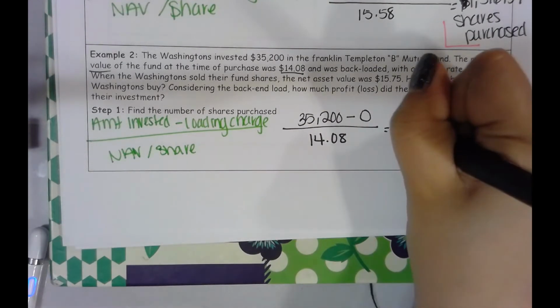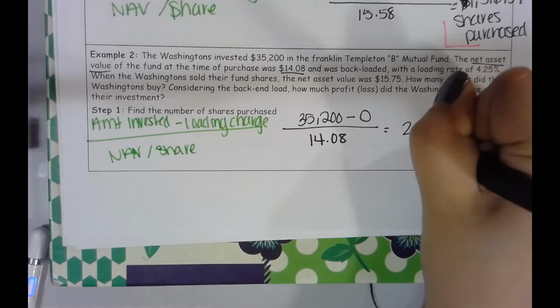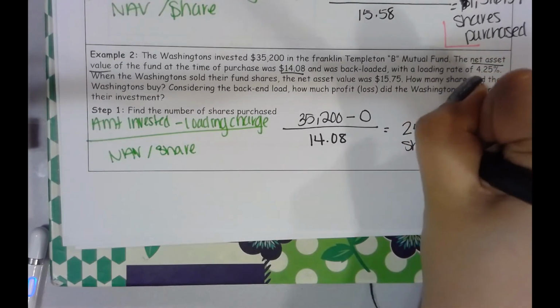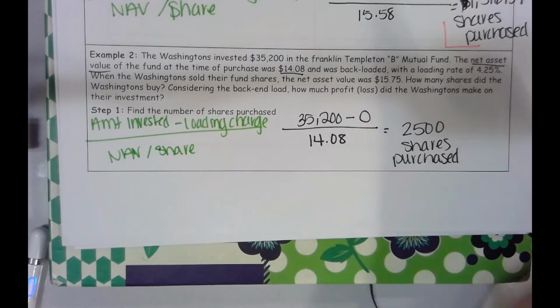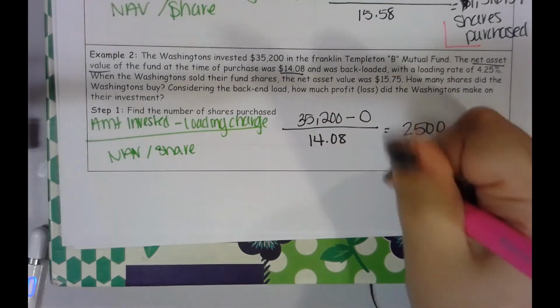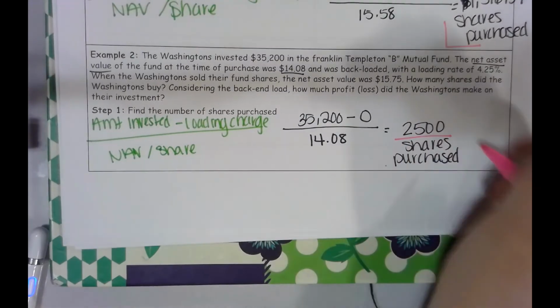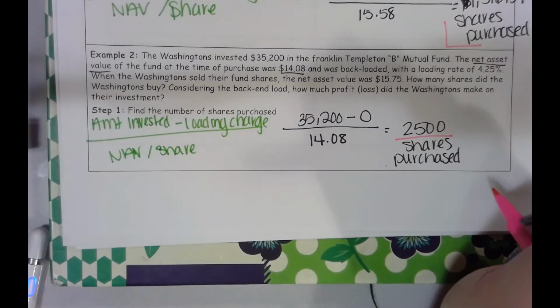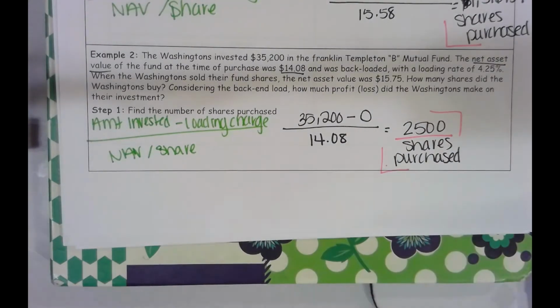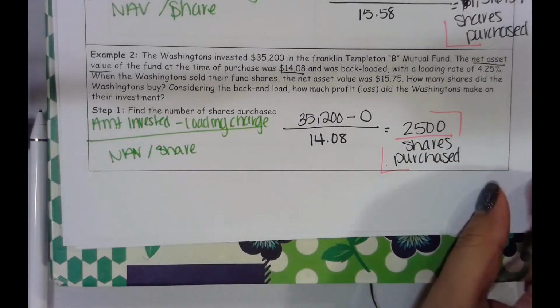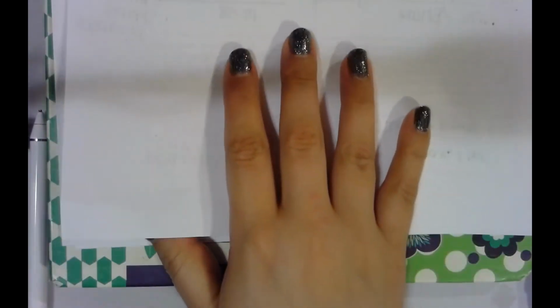This is going to come out to be $2,500. So they purchased 2,500 shares. Oh no, actually, it asks us how many shares they purchased, so we can box this number in. Okay, starting this over, coming back to the front.